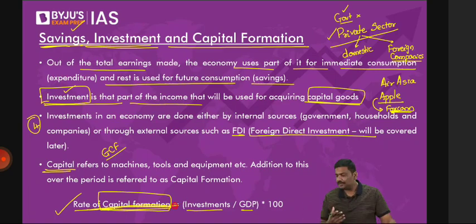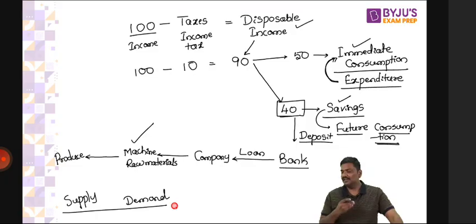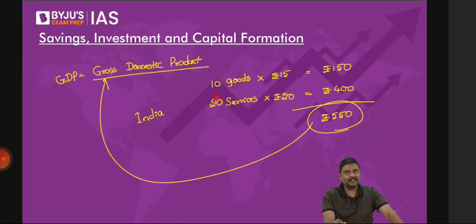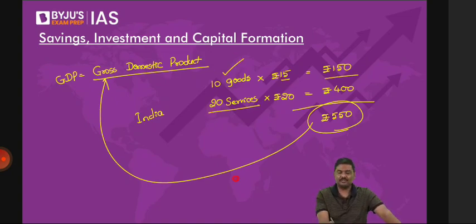Please explain GDP again. GDP means the market price of all the goods and services which are produced, final goods and services. Now, I took an example. Imagine in case of India, 10 final goods are produced. Market price is 15, so 150 rupees. And 20 services are produced. Market price is 20, value is 400. 150 plus 400 is 550 rupees. That is nothing but GDP.